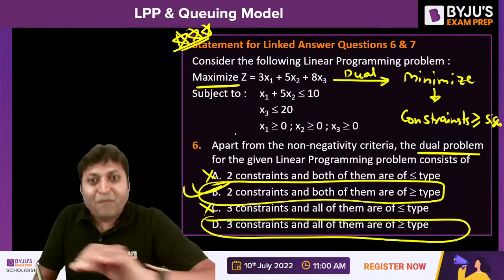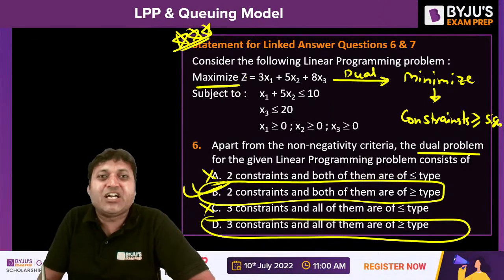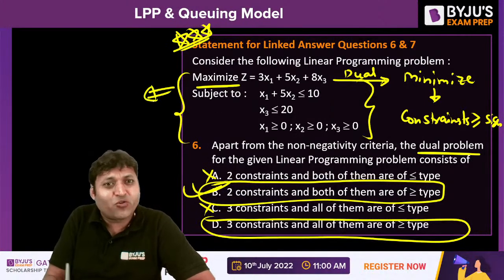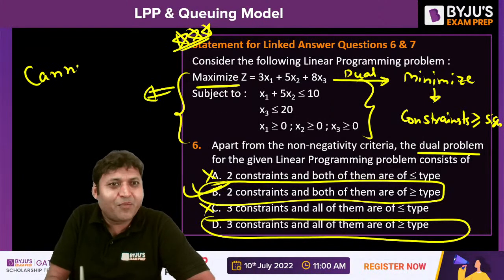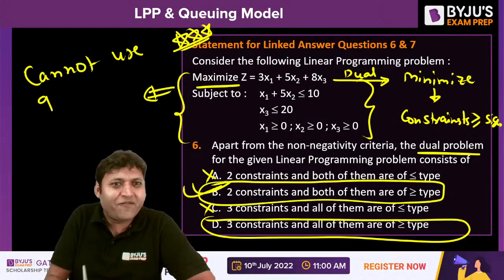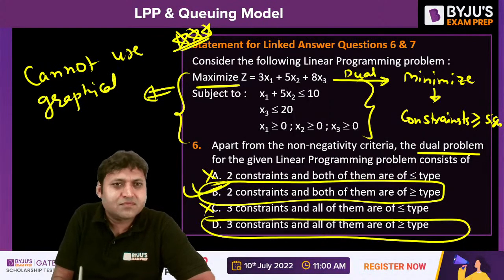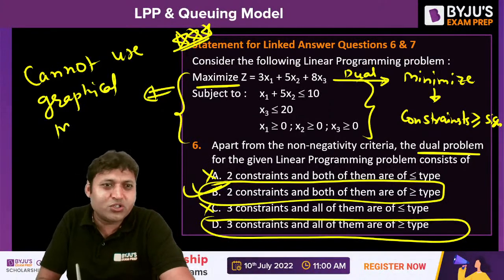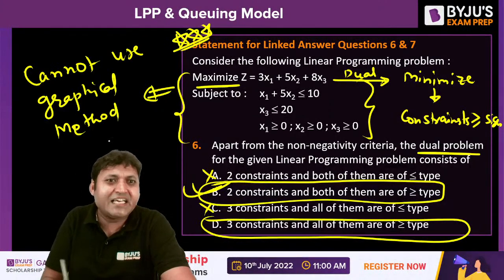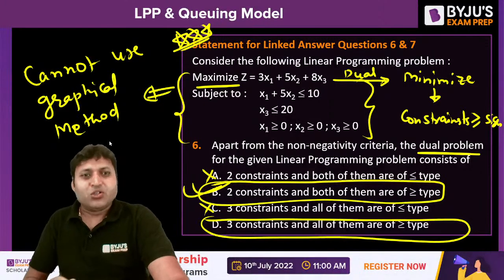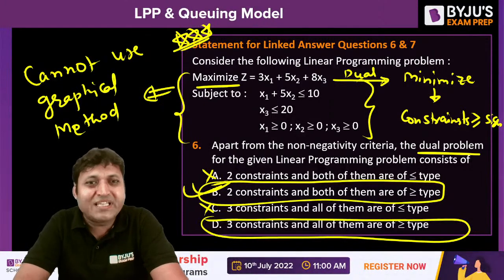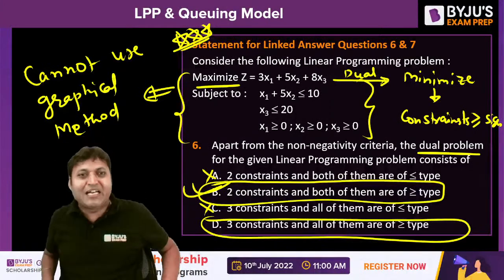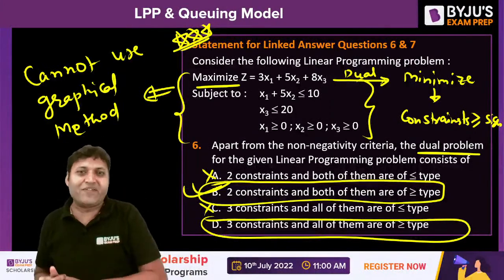Shubham, because there are three decision variables in the equation, we cannot use the graphical method. The graphical method has the limitation that it can be used only when the decision variables are only two. So to reduce the decision variables, we use the dual method. We convert the primal into dual, which reduces the number of decision variables.